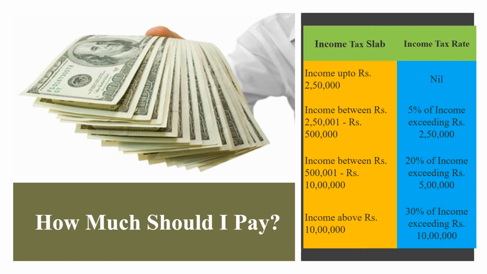If an individual's total income per annum is more than 10 lakhs, the individual need not pay any tax for the first 2.5 lakhs, 5% tax for the amount between 2.5 lakhs and 5 lakhs, 20% tax for the amount between 5 lakhs to 10 lakhs, and 30% tax for the amount that he exceeds 10 lakhs. For example, if an individual earns 13 lakhs per annum as his total income, he need not pay any tax for the first 2.5 lakhs, 5% tax for 2.5 lakhs, plus 20% tax for 5 lakhs and 30% tax for 3 lakhs. I know this is a bit confusing. Let's see this with some examples.